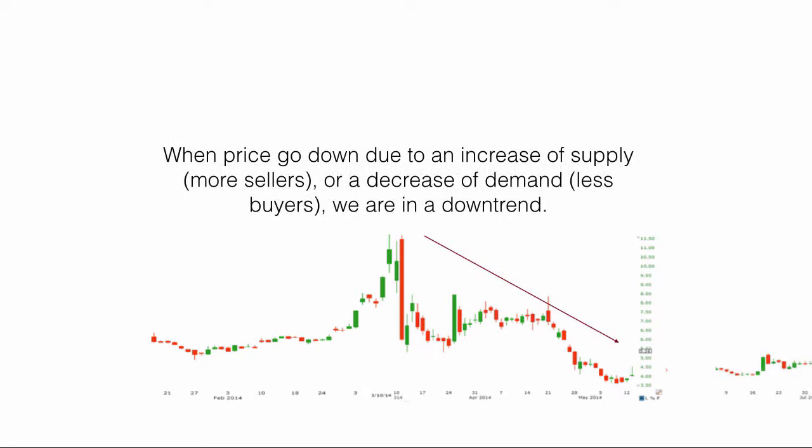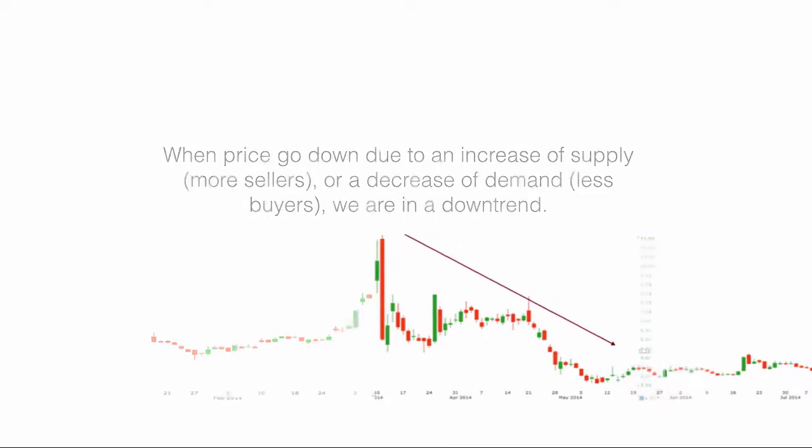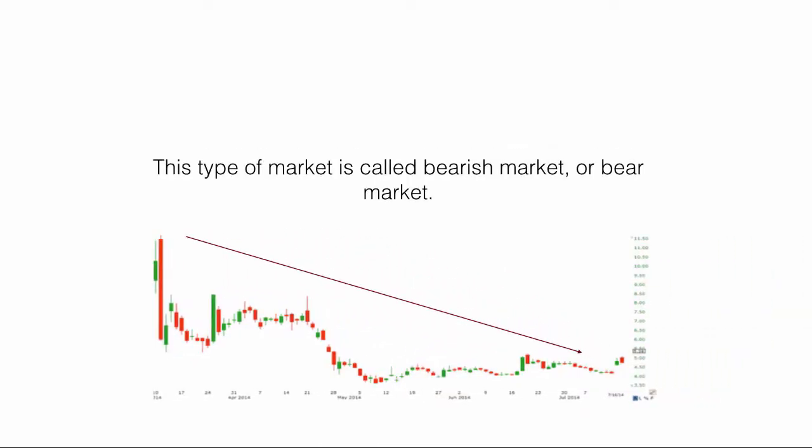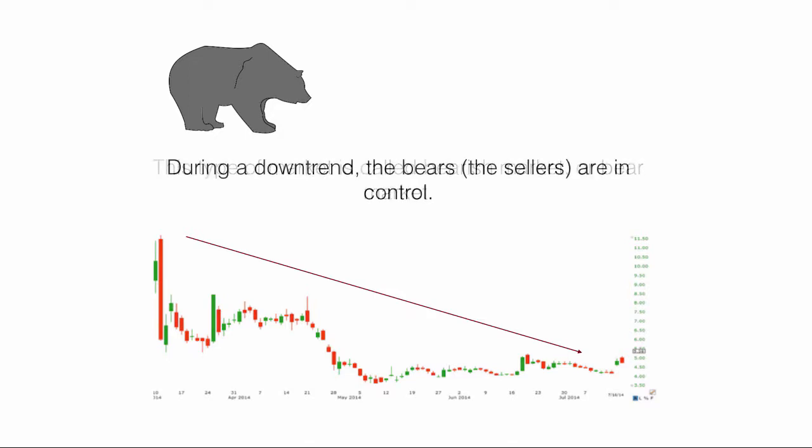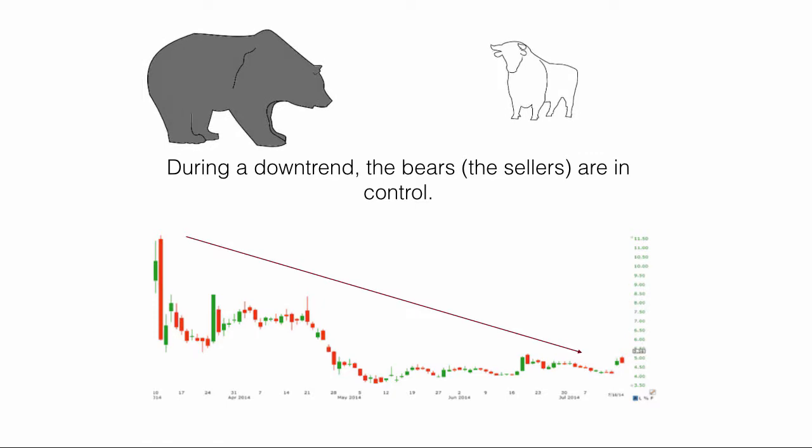When prices go down due to an increase of supply, more sellers, or a decrease of demand, less buyers, we are in a downtrend. This type of market is called bearish market or bear market. During a downtrend, the bears, the sellers, are in control.